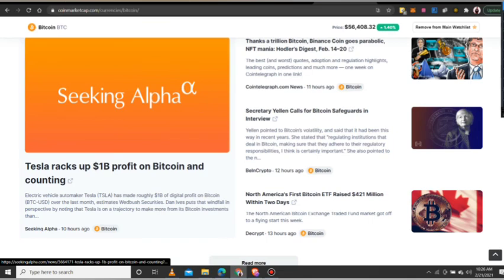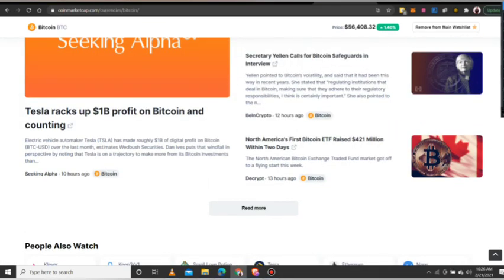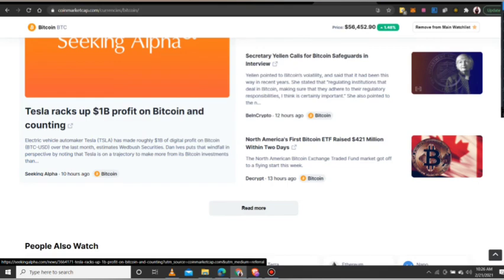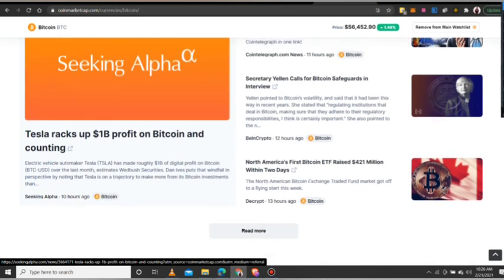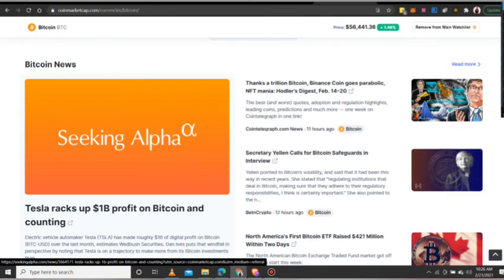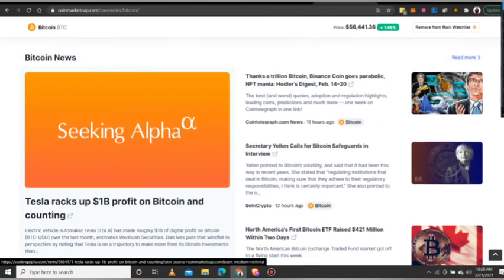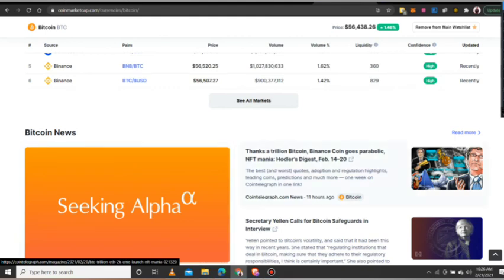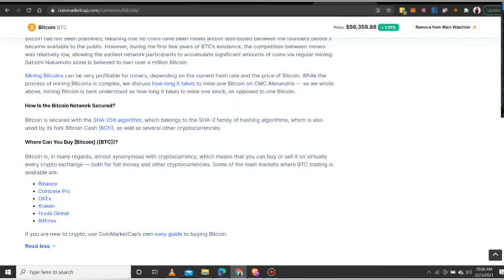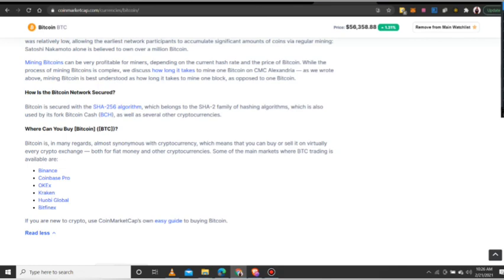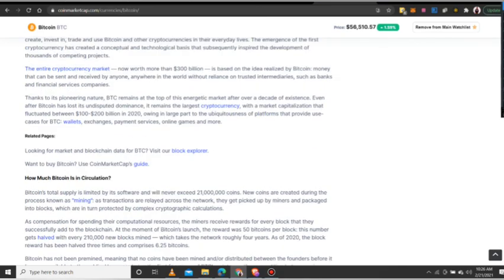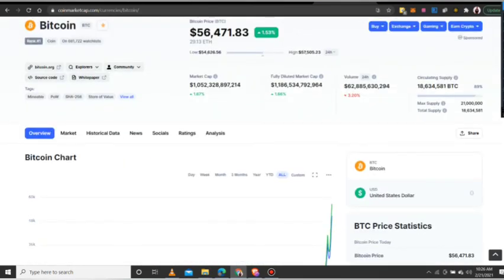You can see Bitcoin news happening around the world right now. Tesla racks up 1 billion profit on Bitcoin. I told you Tesla bought Bitcoin for 1.5 billion. Now it has already made 1 billion in profit. Bitcoin went parabolic. It was mad. And I even sold my Bitcoin at 140, 149. Then the whole thing went to 300 and something, guys. You see, it's how the market gets. But if you are a good holder, you can still come back and still make profit.